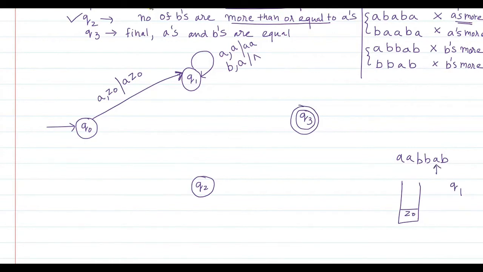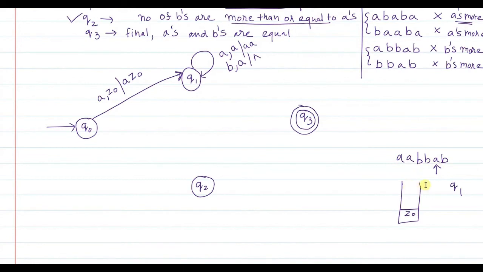Fine. Now just see what happens. Just observe the string that we have got so far. So far there are two A's that we had encountered. Then we got the first B, then we got the second B. So two A's and two B's. And now there is one A that is encountered.